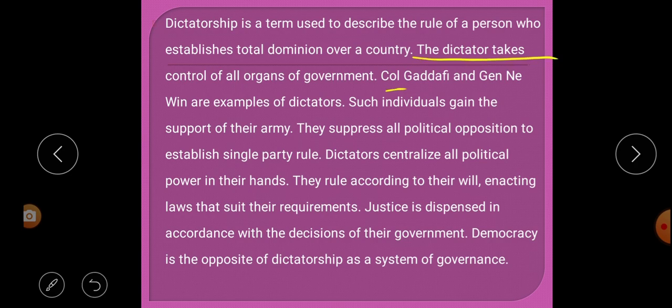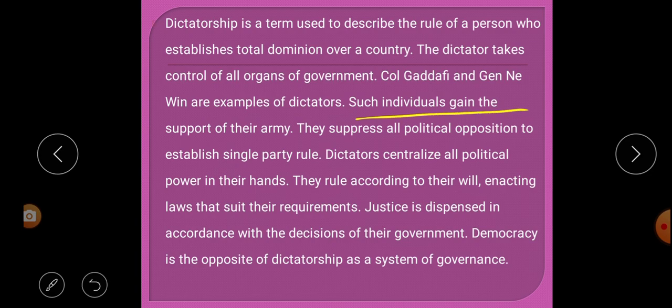The dictator takes control of all organs of government. In a dictatorship, the dictator takes control of all the organs of government; all the branches and parts of government are controlled by the dictator. Col Gaddafi and Jenne Win are examples of dictators. In class 9th political science first chapter we have learned about them, the dictators of Libya and Myanmar.